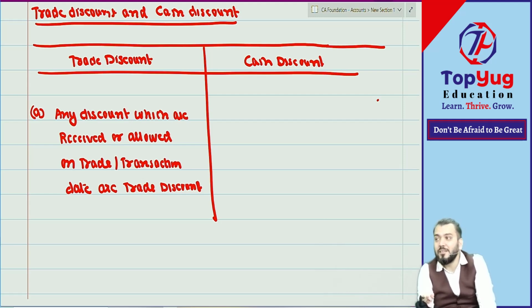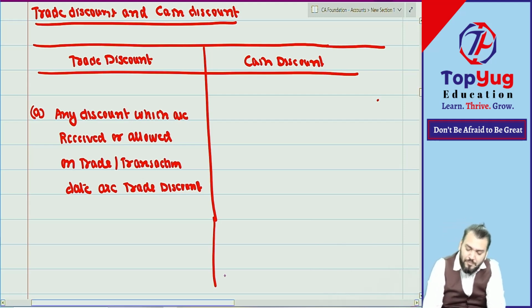If I say 20% discount to all customers, anyone coming gets 20% flat discount, and it becomes trade discount. But suppose some person comes and purchases in bulk quantity, so we give some special discount, but on the trade date only, on the date of transaction only. That is known as rebate. The accounting treatment of trade discount and rebate remains the same, but the nature may be different, because both are given on the trade date.